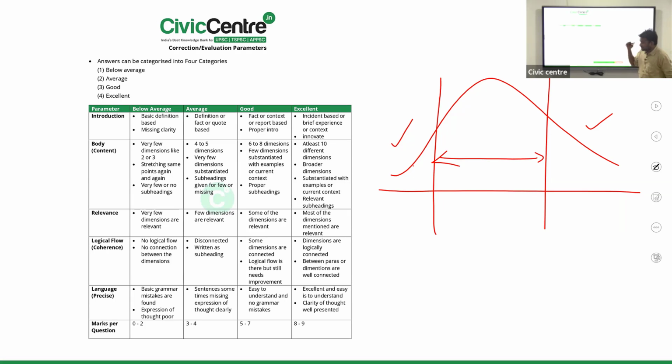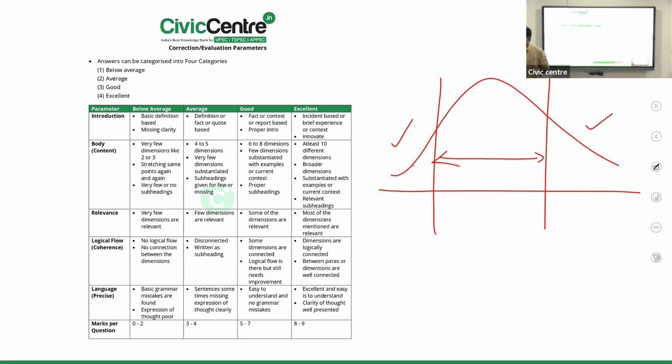In the good answers, whatever I've been speaking in the last 1 week, can you notice it? Introduction, how is he giving it? It can be fact, context, or report. Definition based, whenever asked. I have not mentioned definition because definition you will always write. That's the average type of answer. You have to address the definition if you don't have a fact, if you don't have a report, if you don't have a present context.